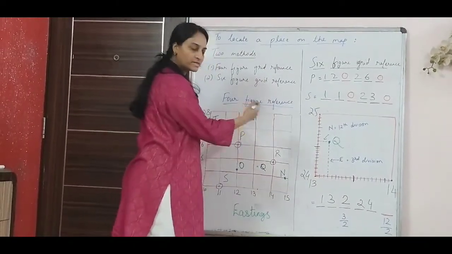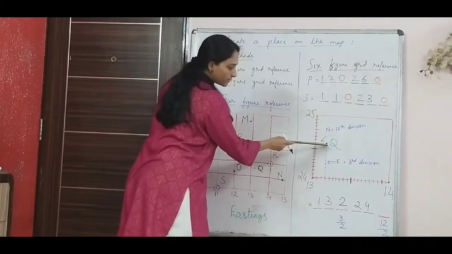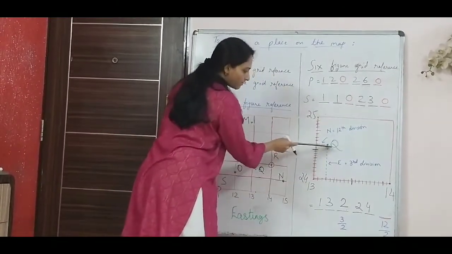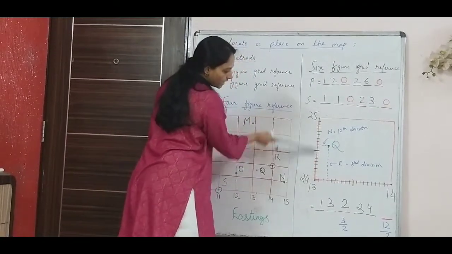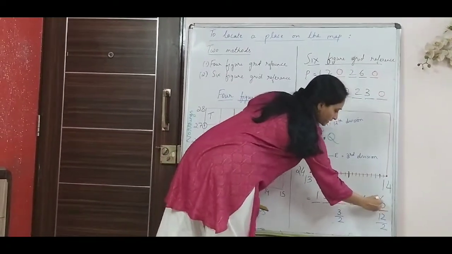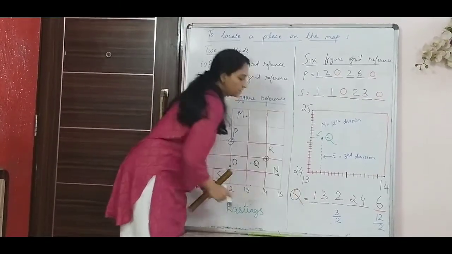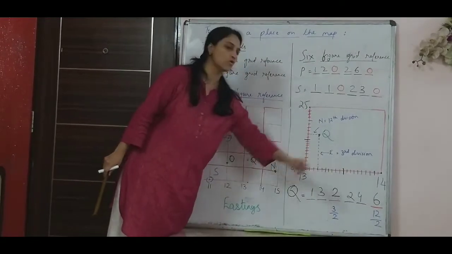And then my northing is 24 because my point is here. So I will take this first. So 24 I write. And my northing is my 12th division, because I am going up this side. So 12 divided by 2 comes to 6. So this is my point Q, 6-figure grid reference: 13, 2, 2, 4, 6.